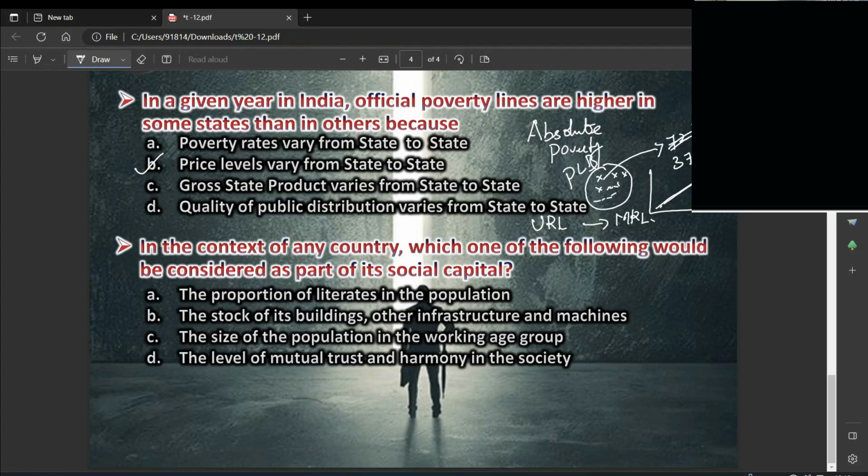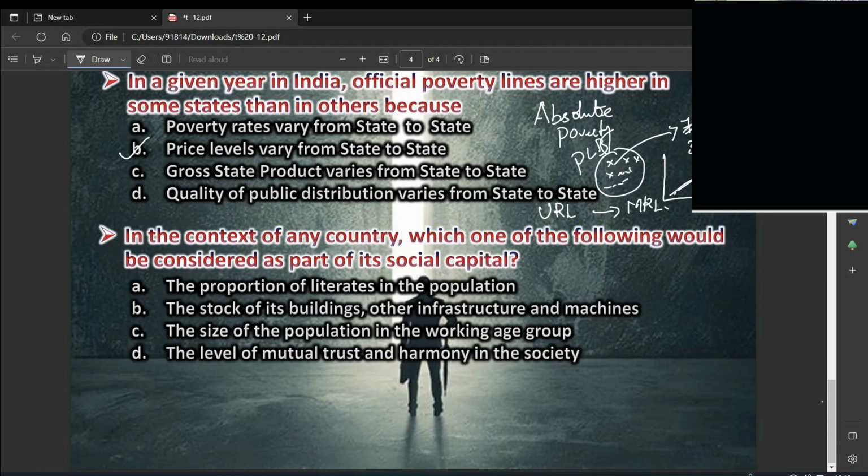So the level of mutual trust and harmony in the society is the closest option. So that will decide the social capital. Even social capital is not the same for everybody. So here, the level of mutual trust and harmony in the society. This is basically from our basics of NCERT concepts, and the answer is D.